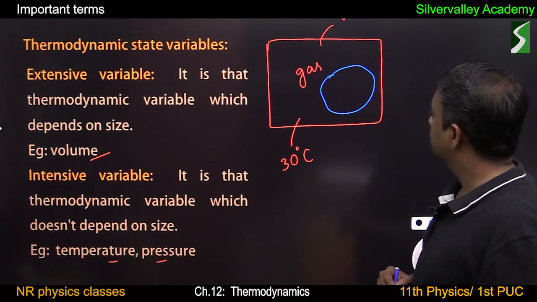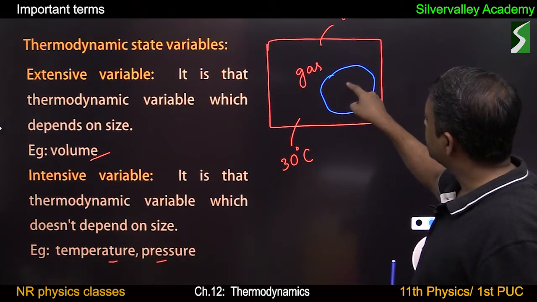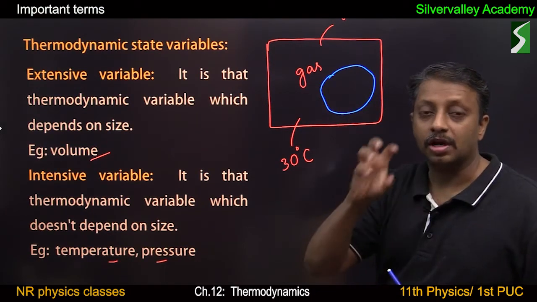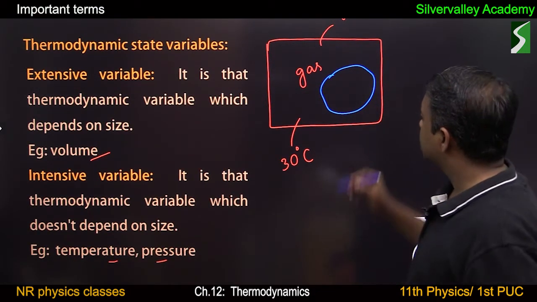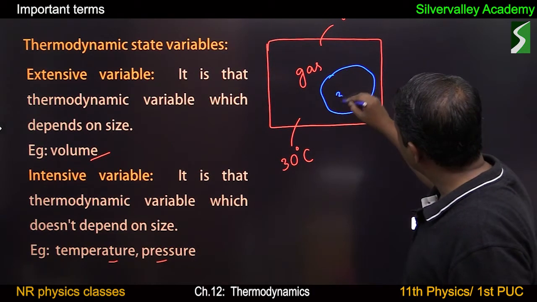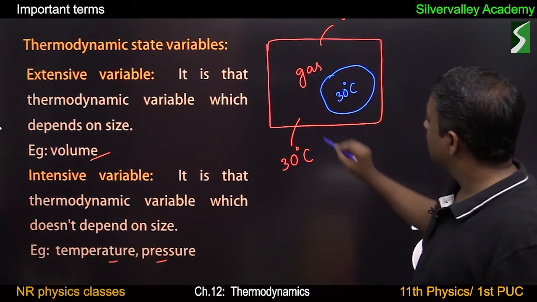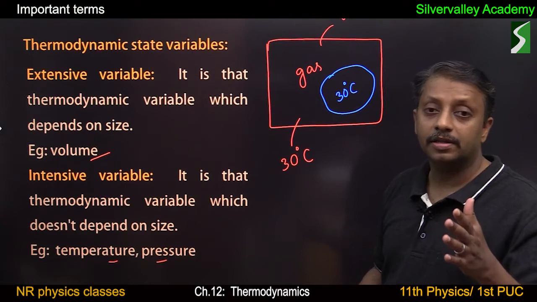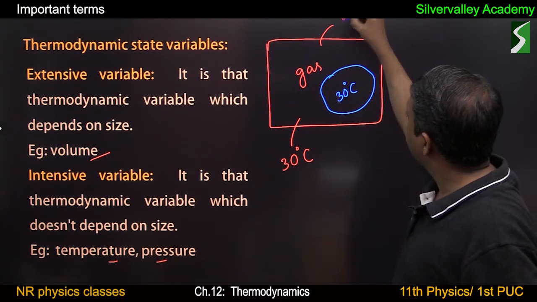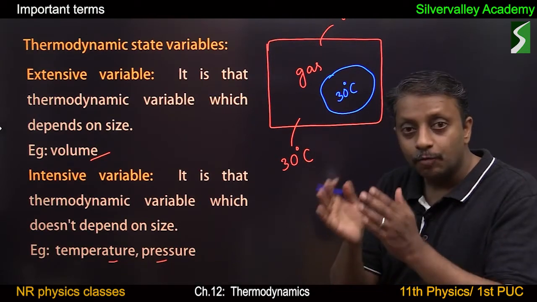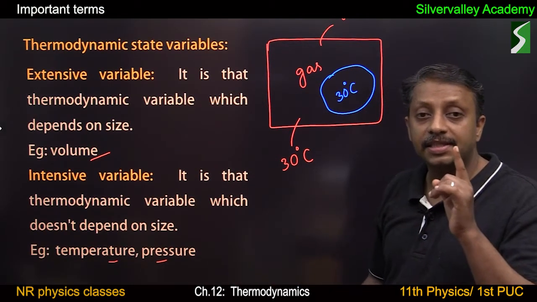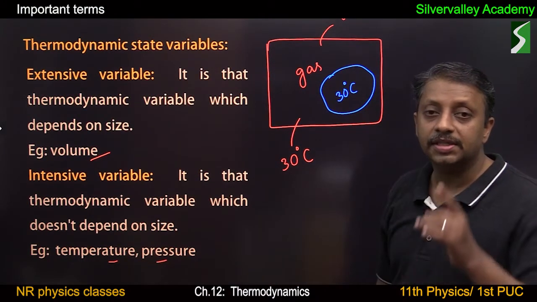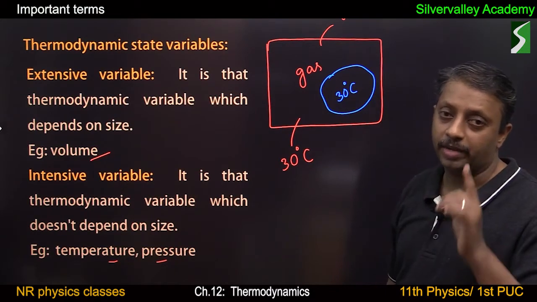The volume of this portion is not equal to V, so volume divides when I consider a portion, whereas the temperature of this portion of gas is again 30 degrees Celsius. Temperature doesn't depend on the size of the system, whereas volume does. By splitting, volume changes, so it is an extensive variable. By splitting, temperature does not change, so temperature is an intensive variable.